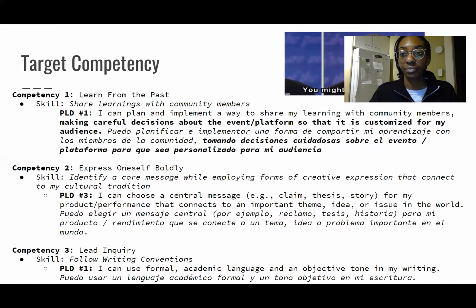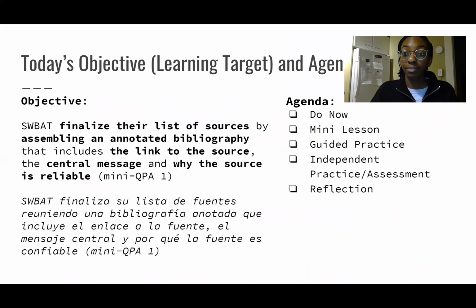Awesome, we're gonna get right into the objective for today. So today's objective is students will be able to finalize their list of sources by assembling an annotated bibliography that includes a link to the source, the central message, and why the source is reliable. So let's break this down.